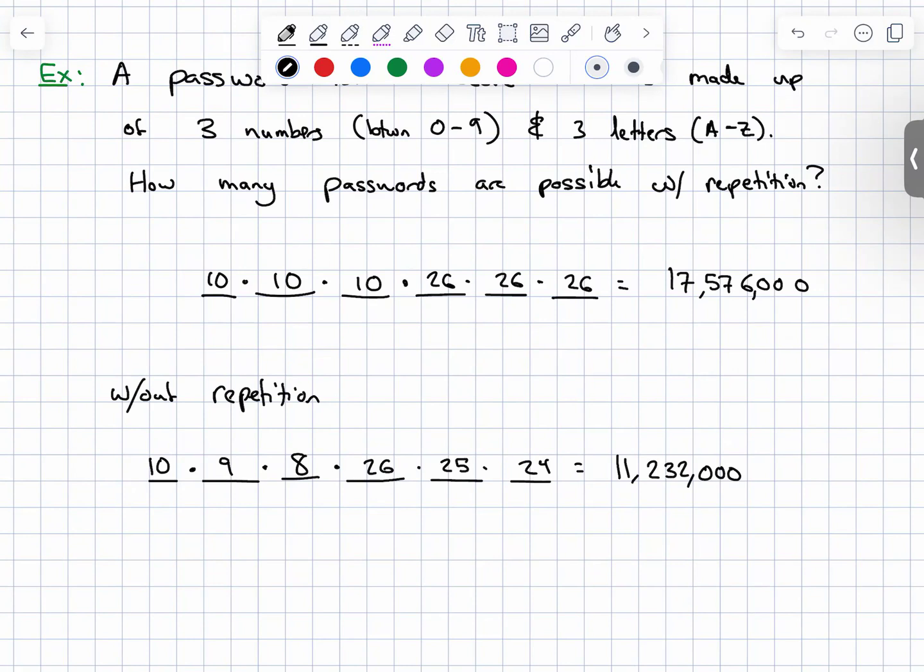So you lose out on about 6 million options in that way. Kind of crazy, just by not allowing repetition, you lose out on 6 million. It just kind of fascinates me when you think about it. You've only reduced this number by 1 and this number by 2 and this number by 1 and this number by 2. So at the end of the day, we've only reduced the numbers by a total of 3 or 6. We've only gotten rid of 6 letters and 6 numbers, but when you multiply them, that makes such a substantial change. I think that's always cool. So any questions on that?